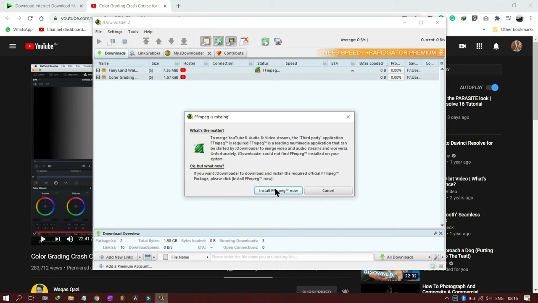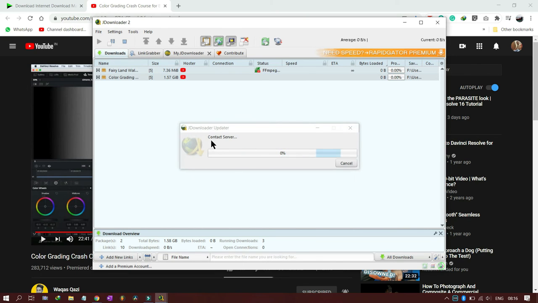Now it is showing I have to install FFmpeg because it is freeware, so it also uses all the free programs and scripts to run this software. I think it will not take much time to download this.